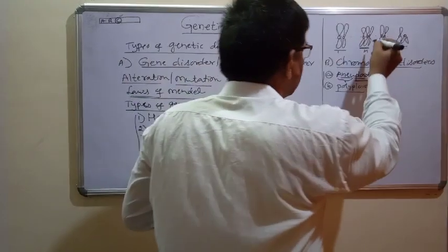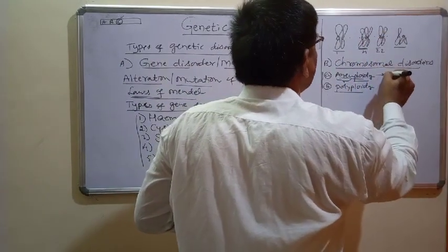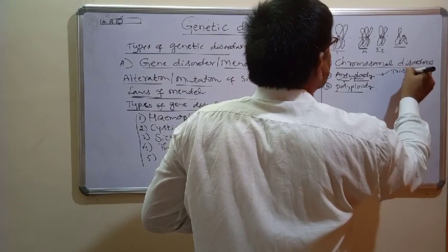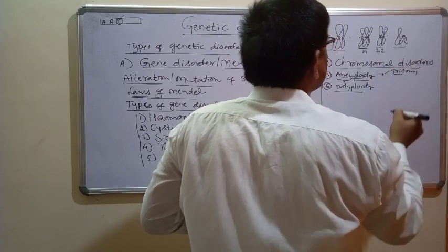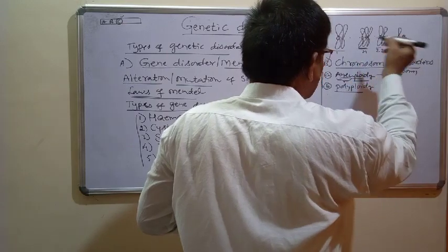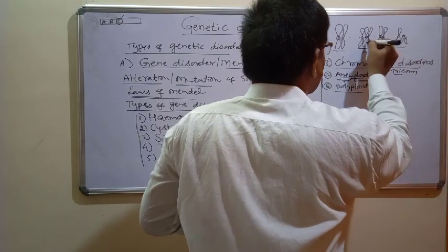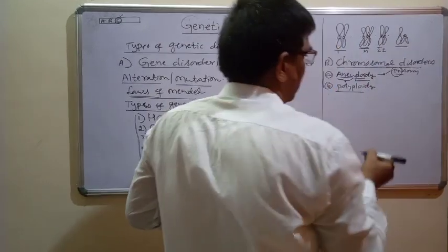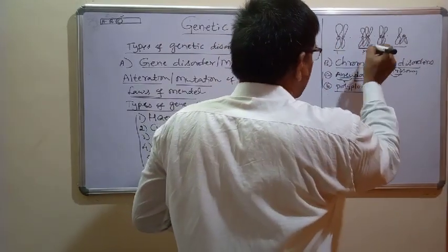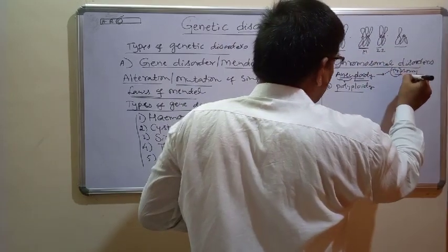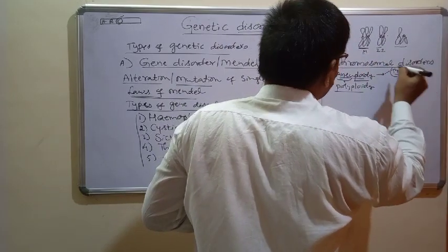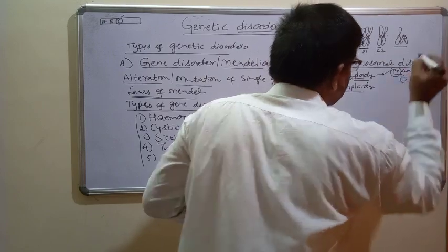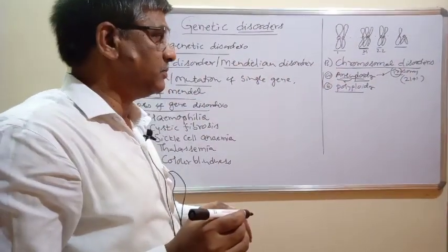Now, in case of aneuploidy, if there is an addition of a chromosome, this is what we call trisomy. Generally 2 chromosomes are present; if 1 chromosome is added, it becomes trisomy. To which set is it added? Now it is added to the 21st set. One chromosome is added, so this can be represented as 21 plus 1.